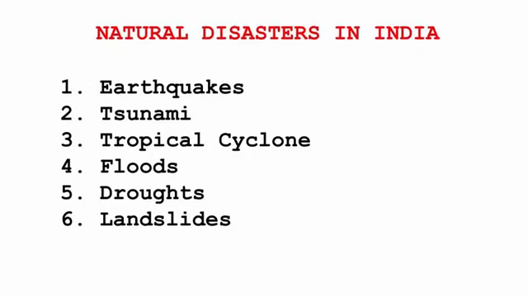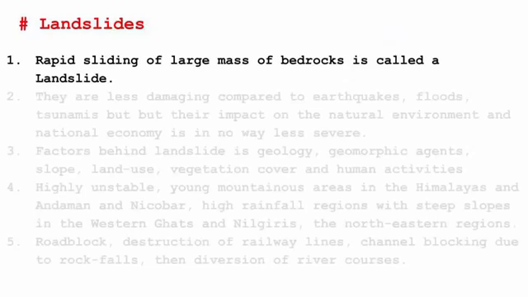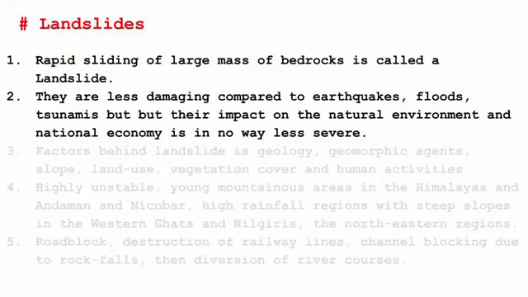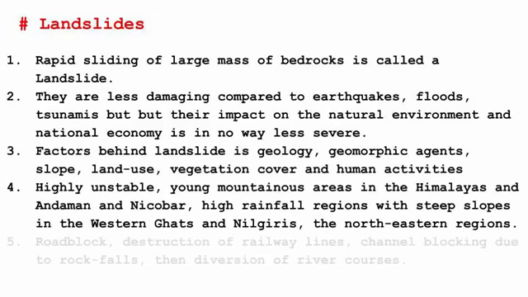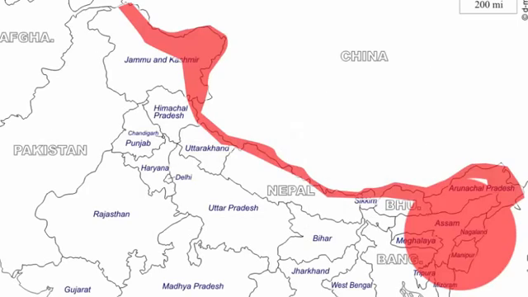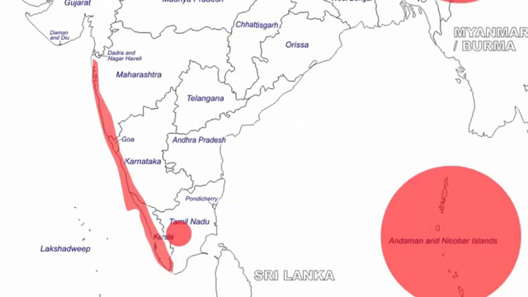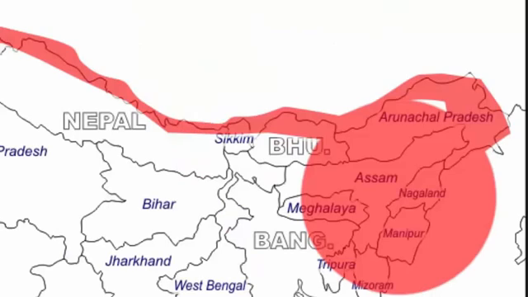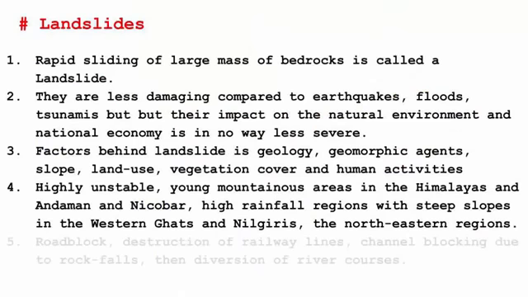And the last form of disasters are the landslides. Rapid sliding of a large mass of bedrock is called a landslide. Even though they are less damaging compared to earthquakes, floods and tsunamis, their impact on the natural environment and national economy is no way less severe. Some of the places which are highly unstable are young mountain areas like the Himalayas, Andaman and Nicobar, and high rainfall regions which have steep slopes like the Western Ghats, Nilgiris and the northeastern region. These are very prone to landslides.